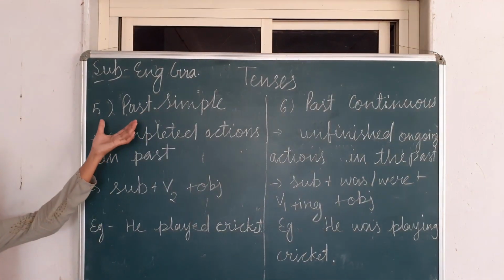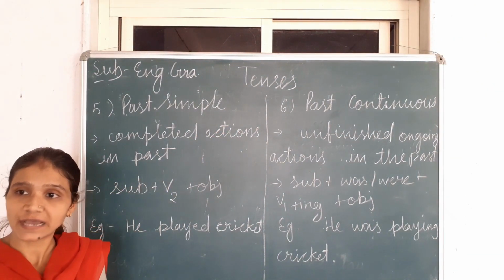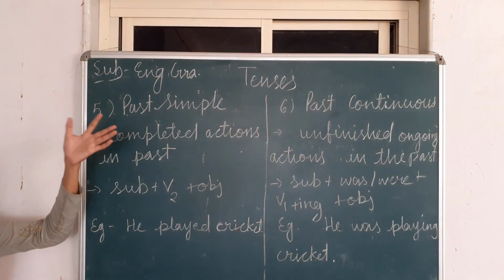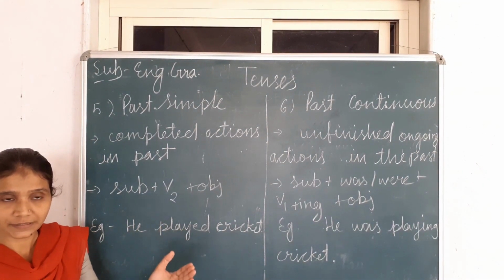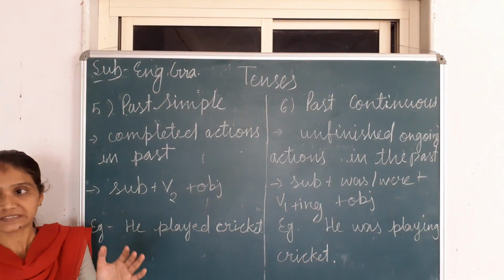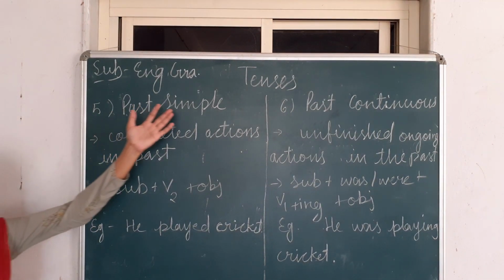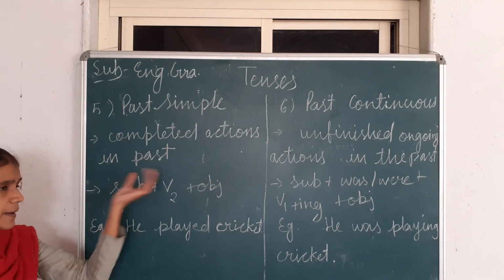Now we will discuss the past simple tense. Now present tense we have completed. We will study about past tense. Again there are 4 types of past tense: past simple, past continuous, past perfect, and past perfect continuous tense. So the number 5 is past simple tense. Completed actions in the past.